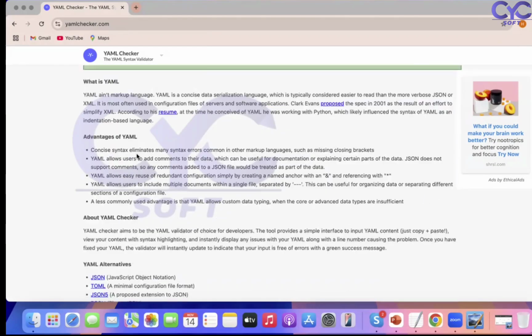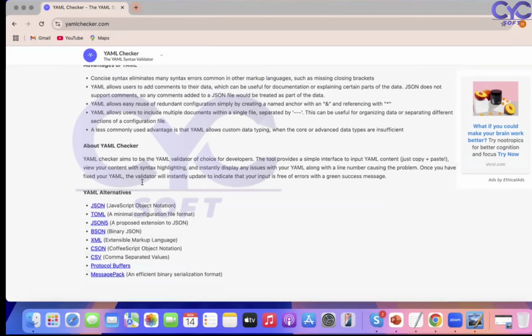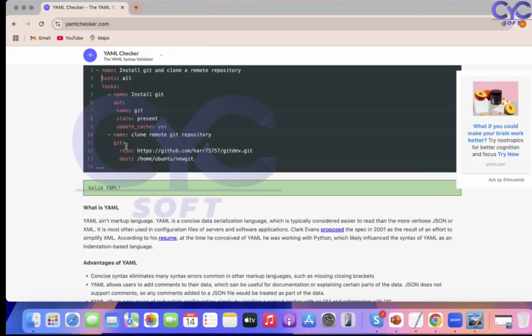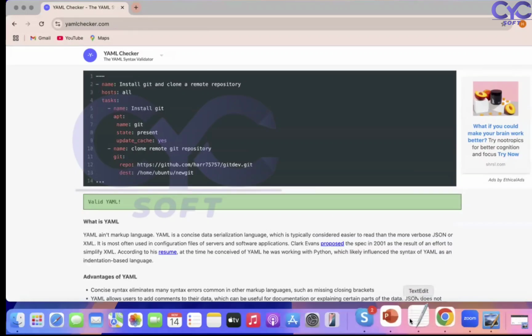Here the YAML validator works with the JSON format, BSON, XML, CSV, and data science. We work with data science as per the level of the scenarios. So this is how we can check the validators.